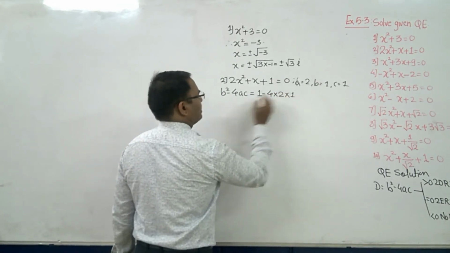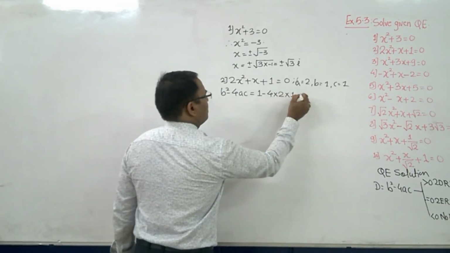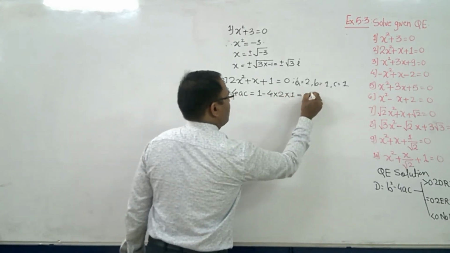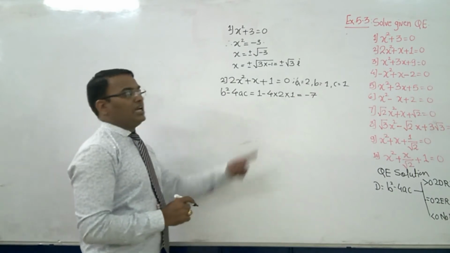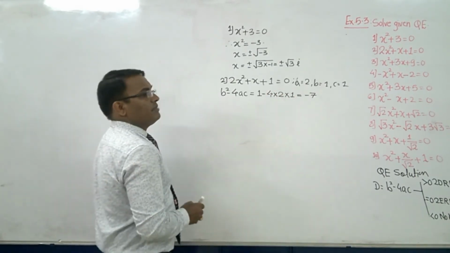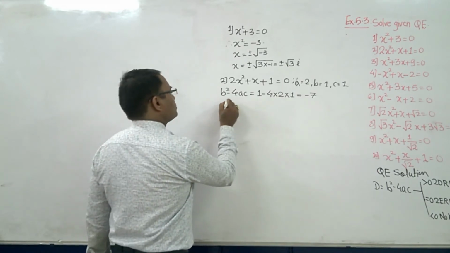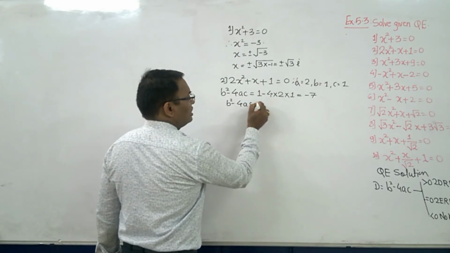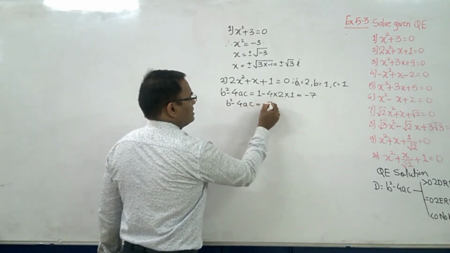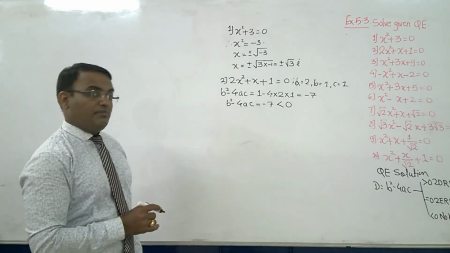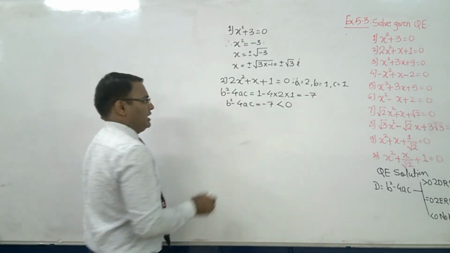This is equal to what? 1, then 4 twos are 8 and 8 ones are 8. So the answer is what? Again 4 twos are 8, then 1 minus 8 is what? Minus 7. Now here b square minus 4ac is equal to minus 7, which is less than 0. So there is no real root but imaginary roots will be there.